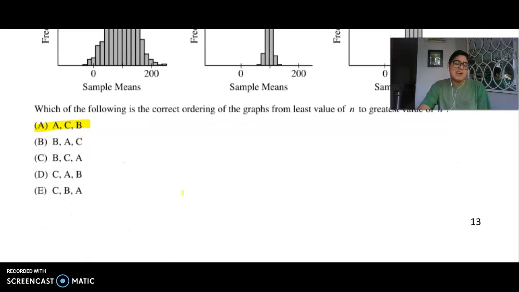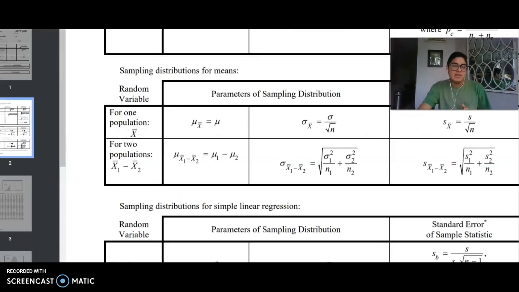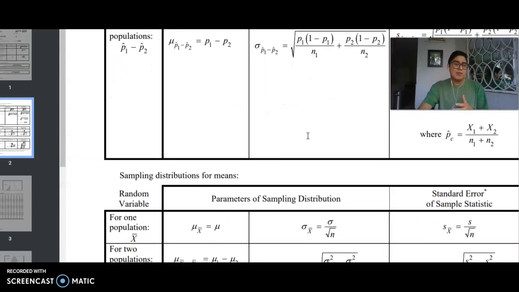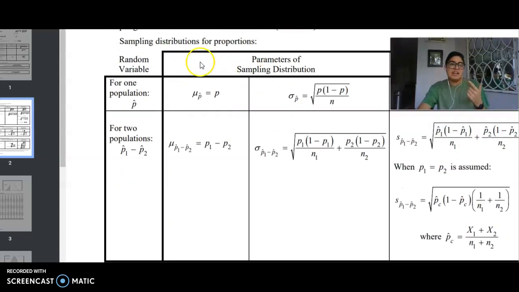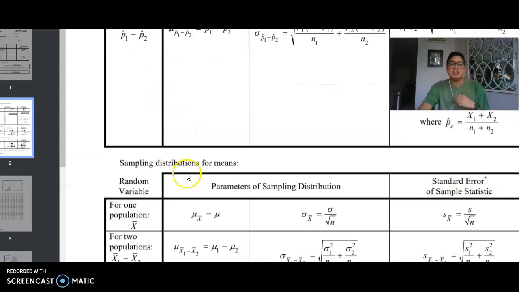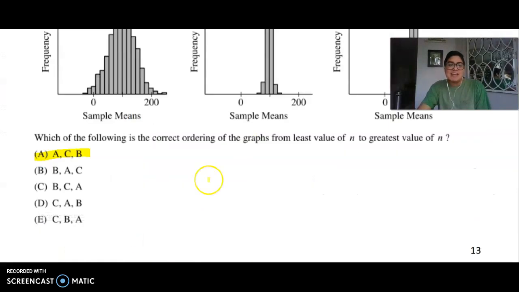Other than that, we are basically almost done with our sampling distribution. And again, I'm finding all of these formulas just from the back of my AP Stats formula sheet. It's helpful for me because it keeps all the formulas organized. I just have to recognize, am I looking at categorical or quantitative? Am I looking at one population or two populations? And from there, it's just a matter of subbing into the formulas and verifying your 3 sins of statistics. But that wraps up about 80% of the unit.